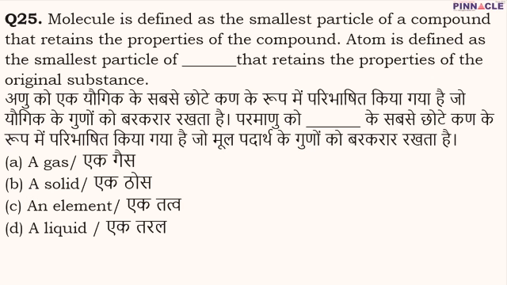In question number 25, it is written that the molecule is defined as the smallest particle of a compound, and it is that smallest particle which has the properties of the compound. Similarly, an atom is the smallest particle of an element, and it retains the property of the element. So remember that the smallest particle of an element is the atom, and the smallest particle of a compound which retains its property is the molecule. Hence, for question number 25, C is going to be the correct option. Coming to question number 26.